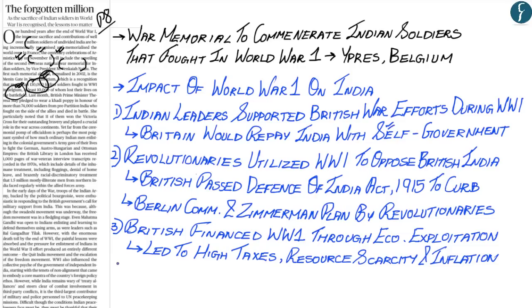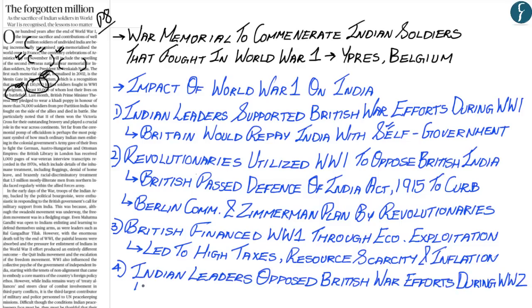And so when World War II broke out during the 1940s, the Indian leaders did not support the British government in their war efforts. Various Indian leaders such as Jawaharlal Nehru, Subhash Chandra Bose and others opposed the war efforts of the British government during World War II, since the Indian leaders had understood that the British government could not be trusted to repay India with any form of self-government or independence after World War II.